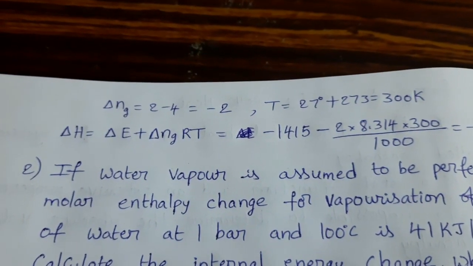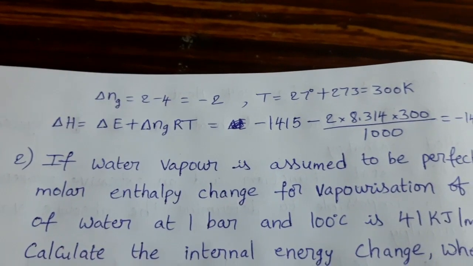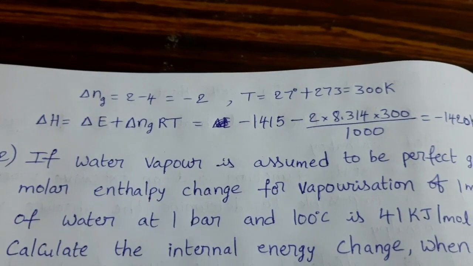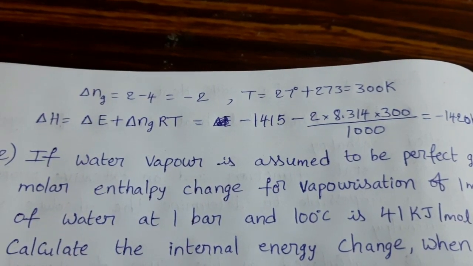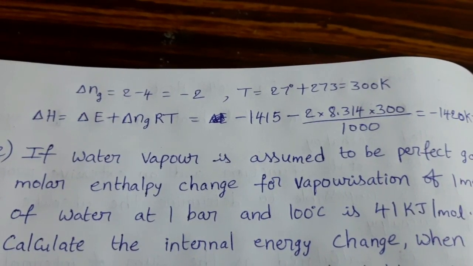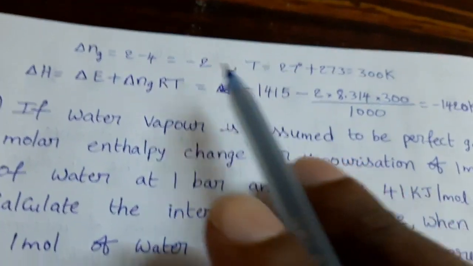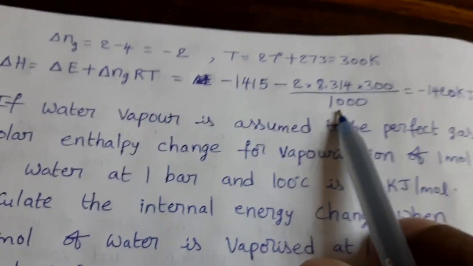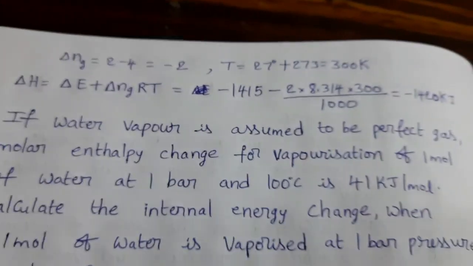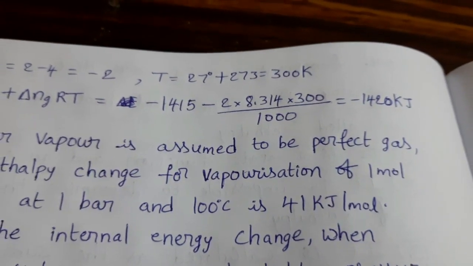The formula suitable for this is delta H equal to delta E plus delta n_g RT. Substitute delta E value and number of moles minus 2 into R value 8.314 into 300 divided by 1000, because in the options they gave values in kilojoules. That's why we should consider R value in terms of kilojoules, so we have to divide by 1000. Then what is the answer? Minus 1420 kilojoules.